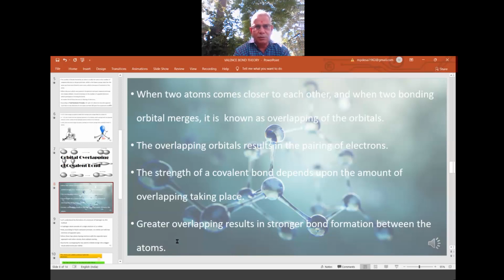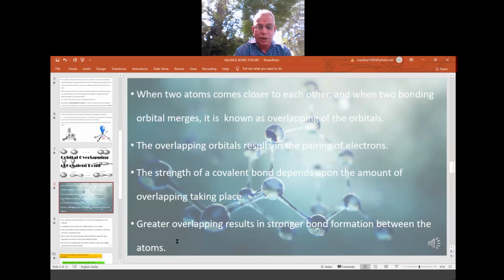See, there are a variety of accidents. Simply a small touch, we have a scratch on the vehicle. But if two vehicles come in a head-on collision, it is a serious accident. That time there are problems for the vehicles and for the human beings. That means it depends upon how effective the accident is. In the same way, when the orbitals overlap effectively, merge correctly, at that time the bond is strong. So the strength of a bond depends upon the effective overlap of atomic orbitals.